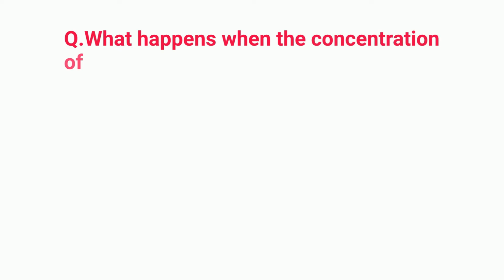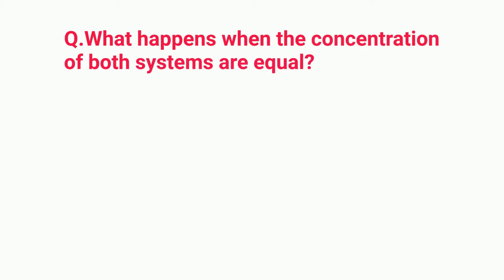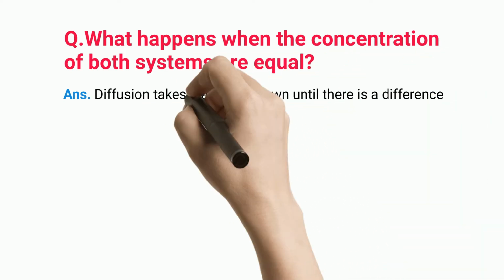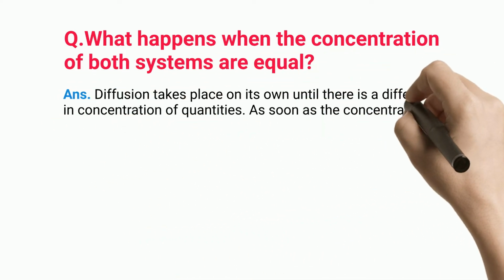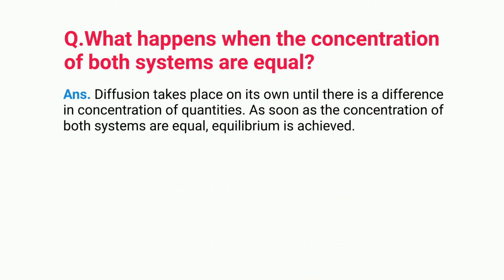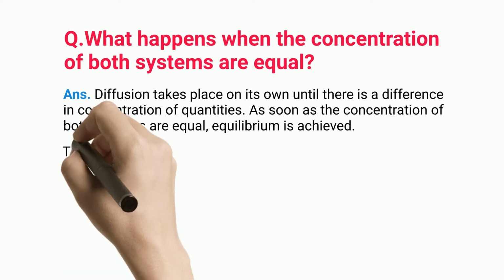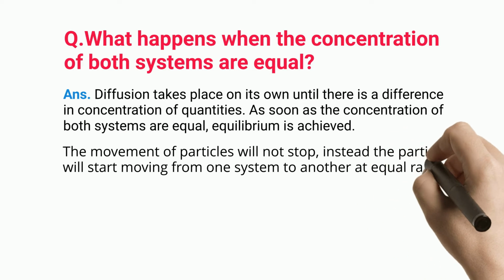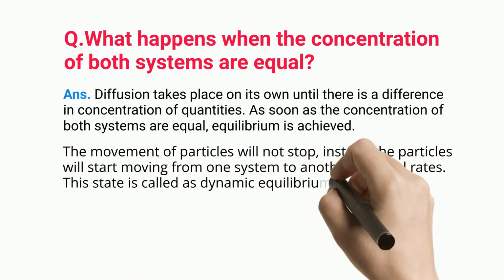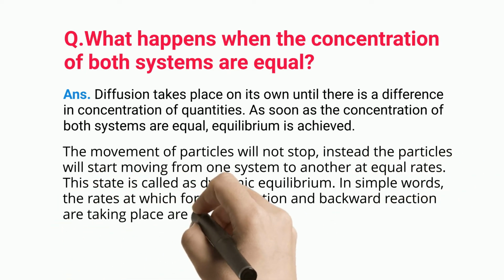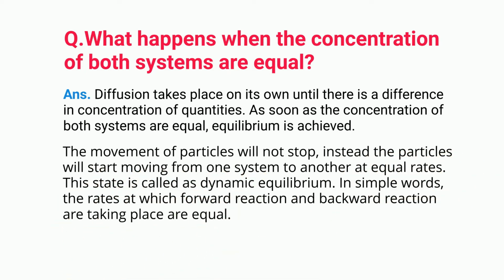What happens when the concentration of both systems are equal? Diffusion takes place on its own until there is a difference in concentration of quantities. As soon as the concentration of both systems are equal, equilibrium is achieved. The movement of particles will not stop, instead the particles will start moving from one system to another at equal rates. This state is called as dynamic equilibrium. In simple words, the rates at which forward reaction and backward reaction are taking place are equal.